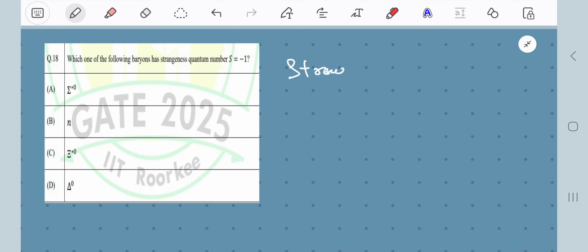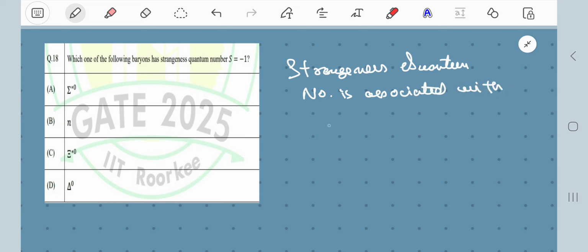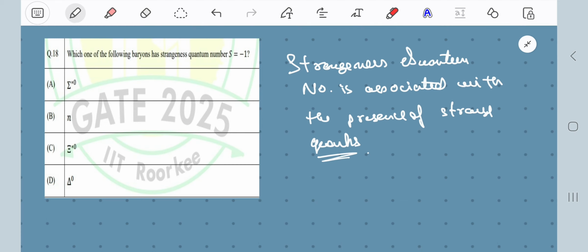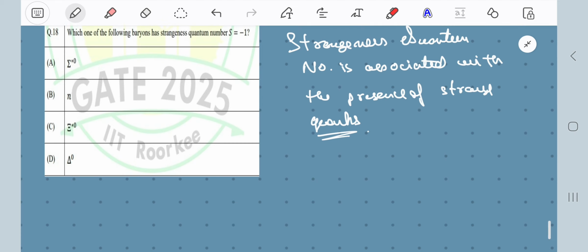So the strangeness quantum number is associated with the presence of strange quarks, right?